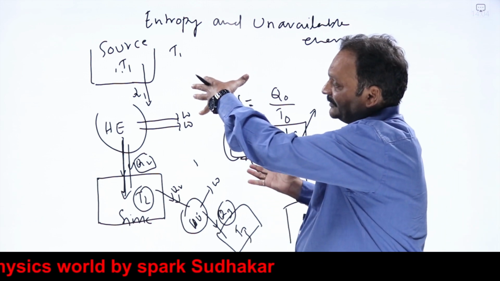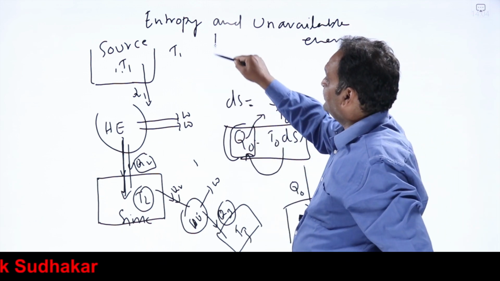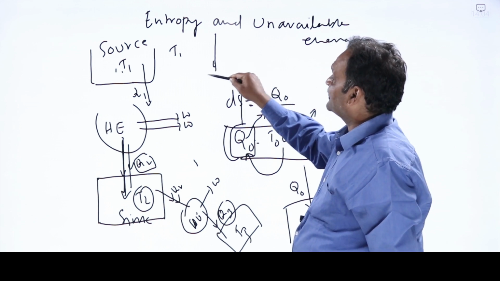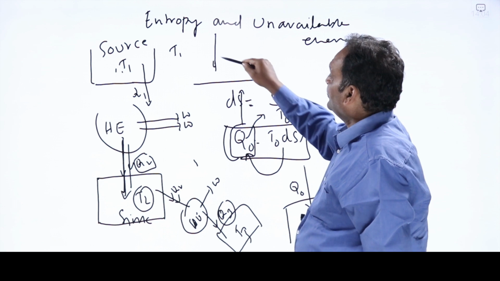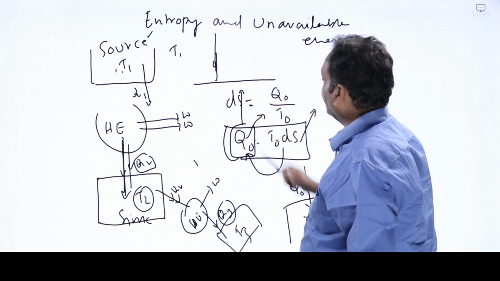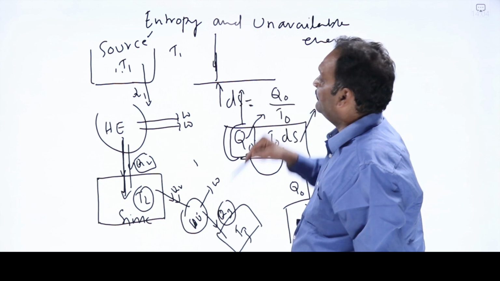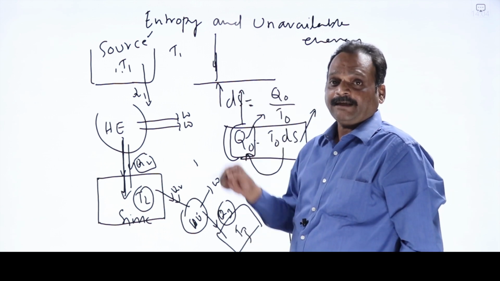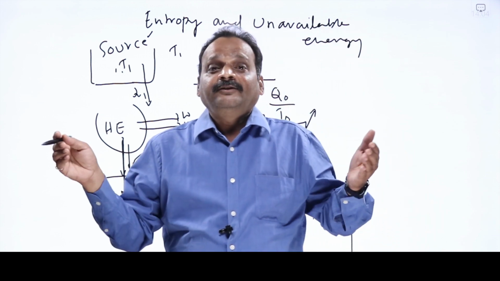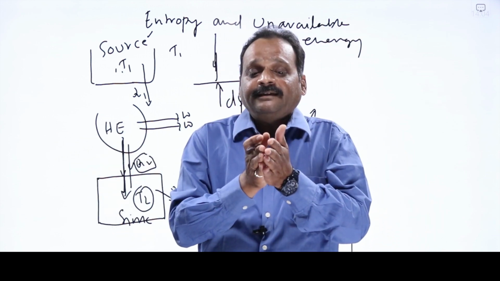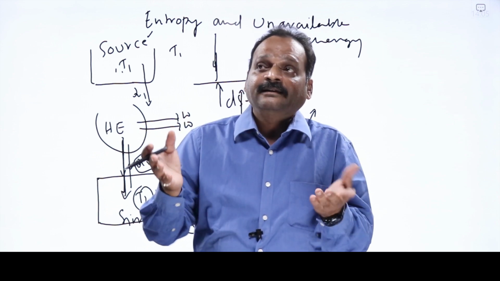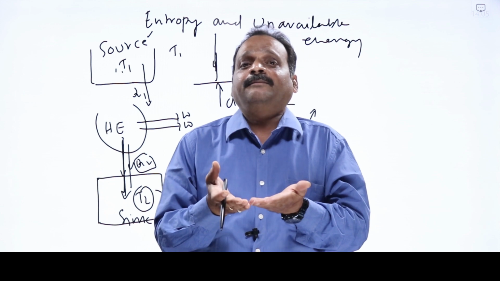So what is happening? The highest temperature is decreasing, the lowest temperature is increasing. At some point in time in the universe, both this highest temperature source and lowest temperature sink will reach a common equilibrium temperature. What is the consequence of that? When the entire universe comes to a common equilibrium temperature, heat engines will not work, because heat engines require two different temperatures. The entire universe has come to a common temperature.